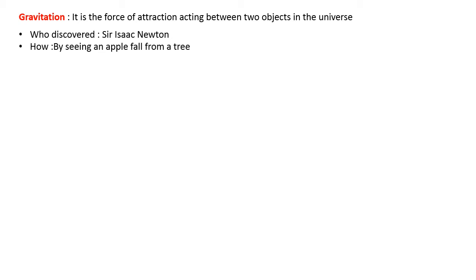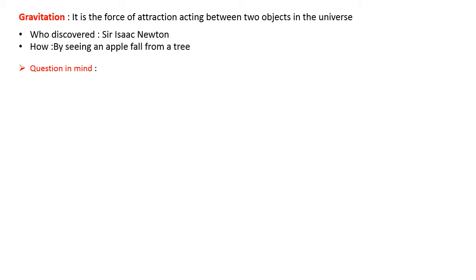Okay, so what is gravitation? It is a force of attraction acting between two objects in the universe. Who discovered it? Sir Isaac Newton. And how did he discover that? By seeing an apple fall from a tree. So as the story says, when the apple fell from the tree, different questions came in the mind of Sir Isaac Newton. And this is what a scientific mind is: whenever things happen, people think why this happened. If something happens, you just take it as it is.